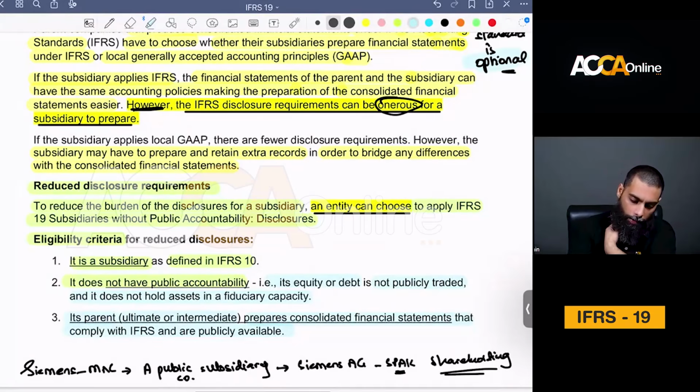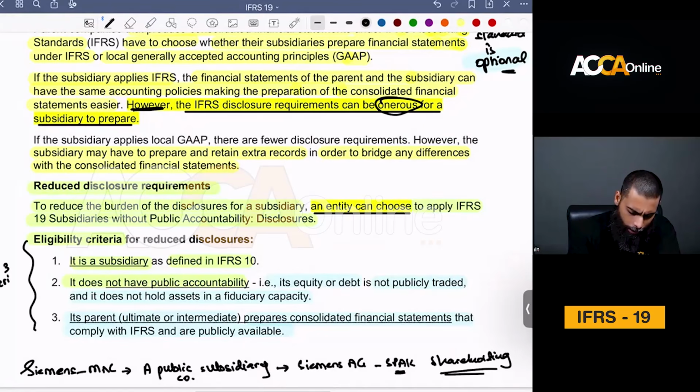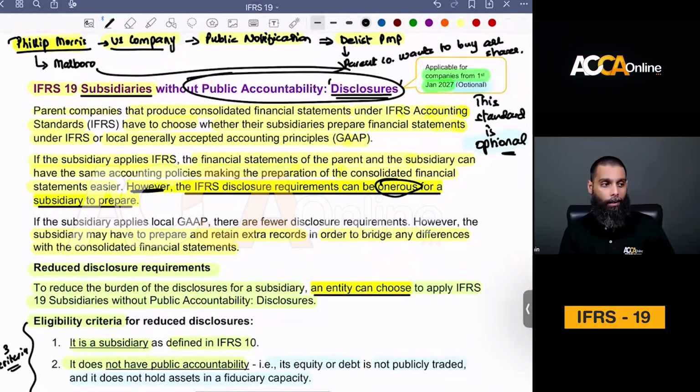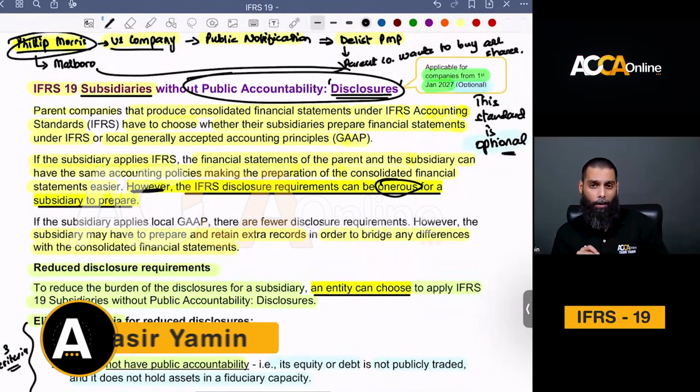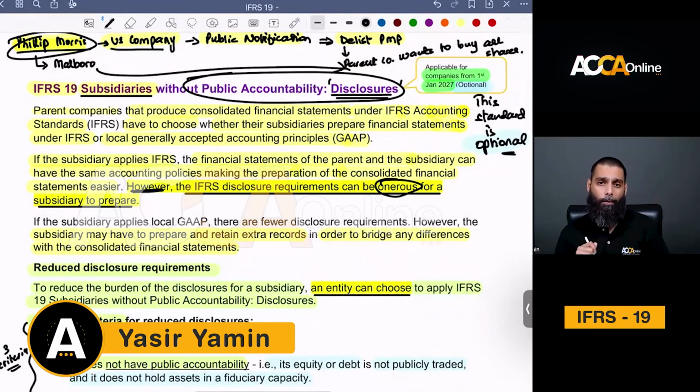So as far as IFRS 19 is concerned, whenever you revise, just revise these three things. Yeah, three criteria to revise. Any other thing you want to revise? I don't think so. Every other thing is literally common sense. If you remember the example of Philip Morris, and most of the boys will, I've got the screenshot as well. If you remember Marlboro, then you'll remember this accounting standard as well.